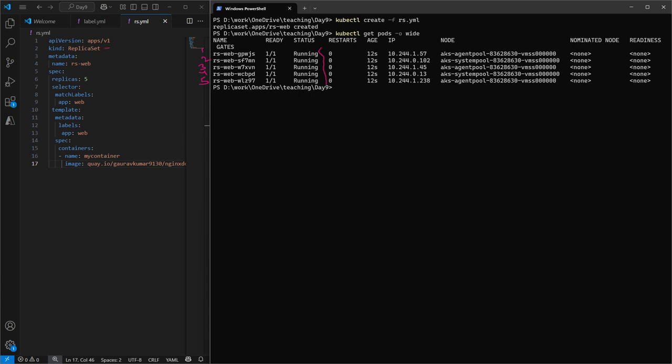Have we mentioned anything regarding a pod? The answer is no. We have only mentioned the replica set. As I have mentioned, once you mention the replica set, automatically it is going to create a pod. And inside the pod, what are we going to have? We are going to have the container and it is going to use the image.